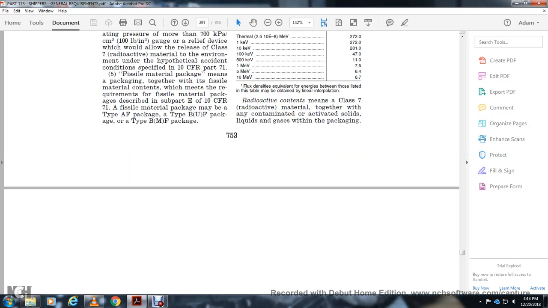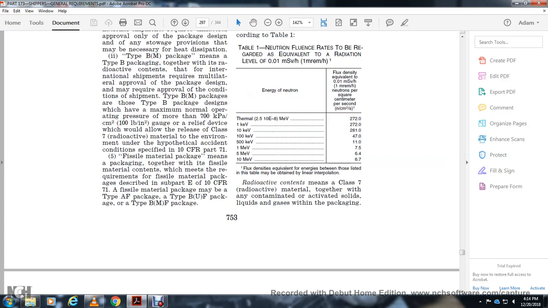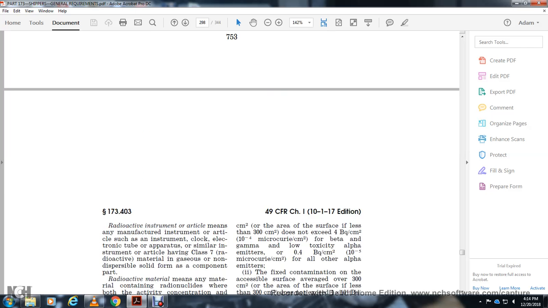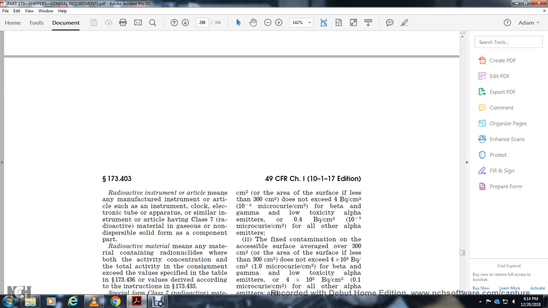And then we reach Table 1. Radioactive contents: Class 7 radioactive material together with contaminated or activated itself, or gas within the packages. Radioactive instrument or article means a manufactured instrument, such as an instrument clock, electrical tube, or apparatus, or film, with the instrument or article having the class of radioactive material as gaseous and non-dispersible solid, with the component of the radioactive material being the contained radionuclide, with the activity concentration and total activity of the consignment.